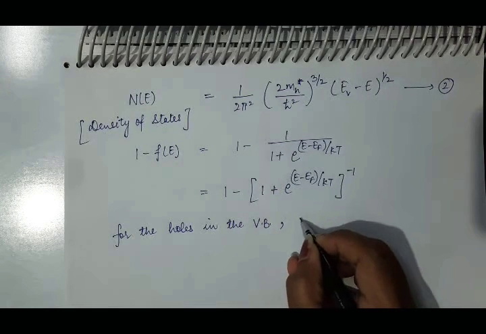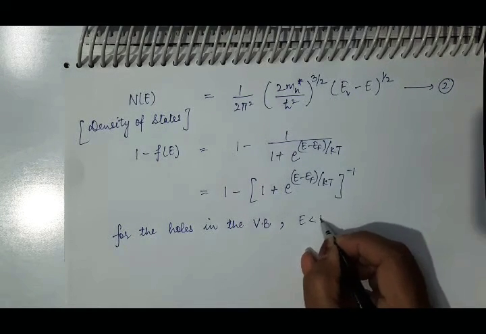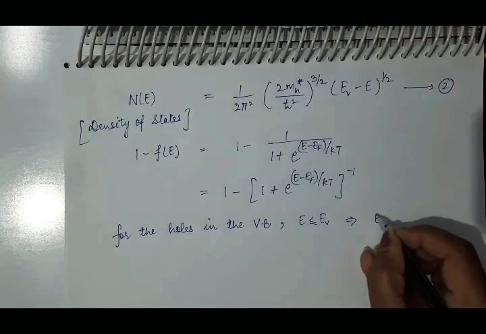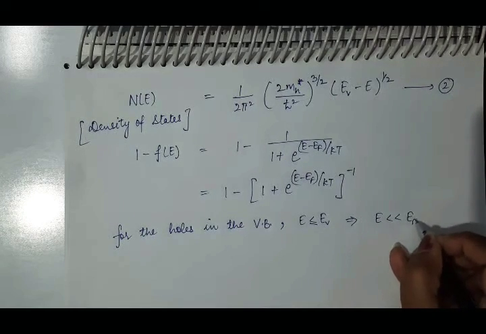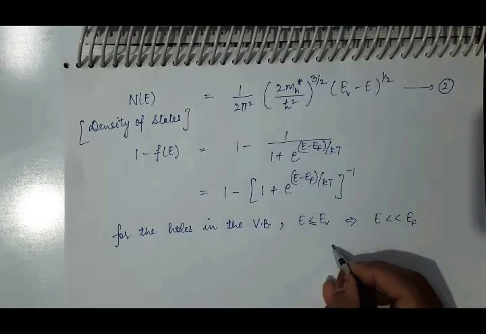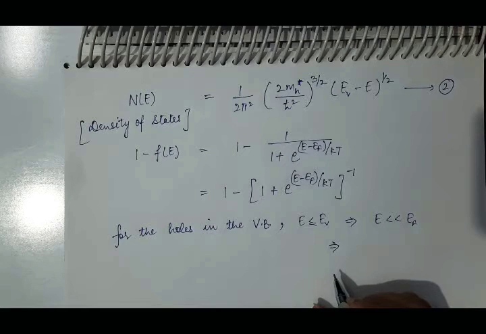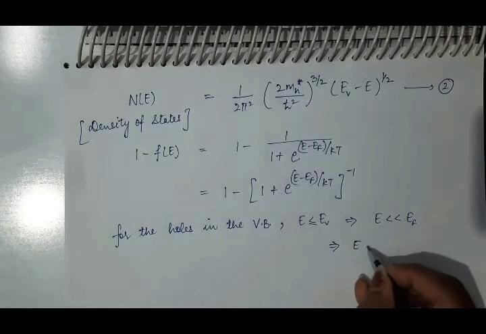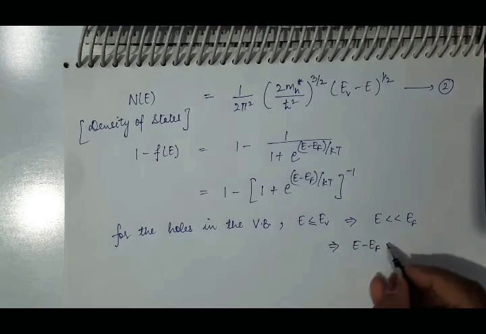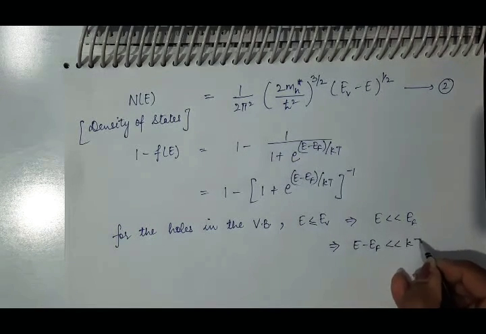the energy E will always be less than or equal to EV. If energy E is less than EV, it implies E will be very, very smaller than EF. And if E is smaller than EF, it implies that this E minus EF is negative as well as it is less than kT.